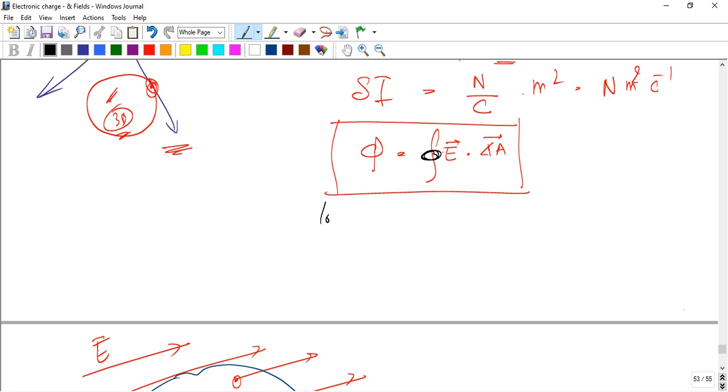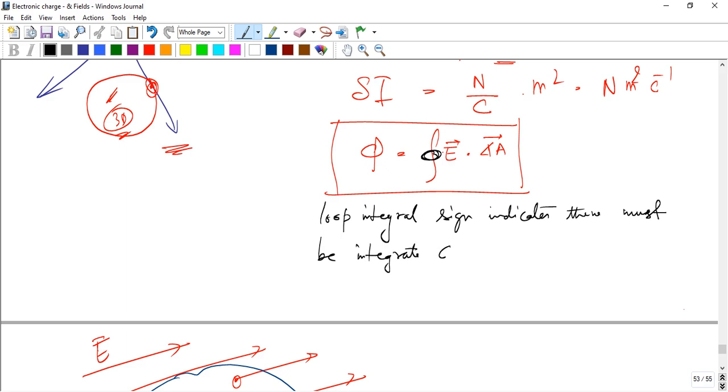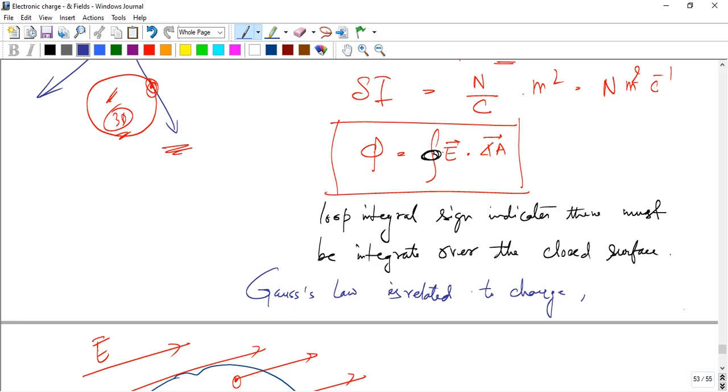This loop integral sign indicates that we must integrate over the closed surface, and this is Gauss's law, which is related to the charge enclosed by the surface.